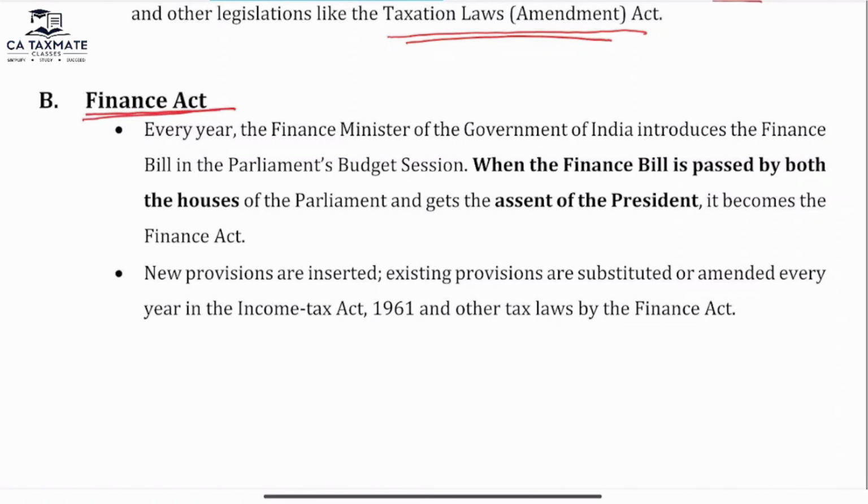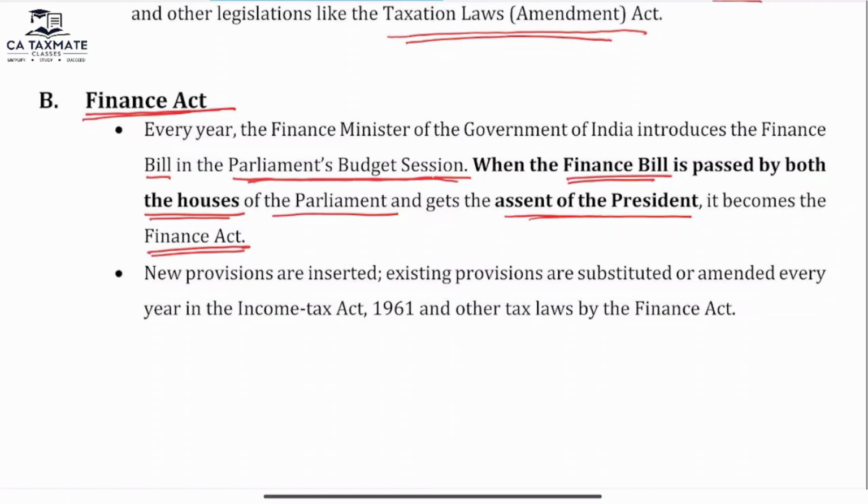Every year, the Finance Minister of the Government of India introduces the Finance Bill in the Parliament budget session. When the Finance Bill is passed by both the houses of the Parliament and gets the assent of the President, it becomes the Finance Act. Until then it is only a Finance Bill.